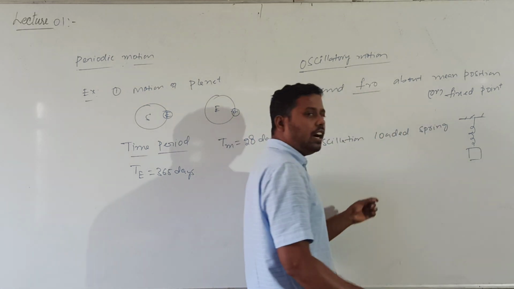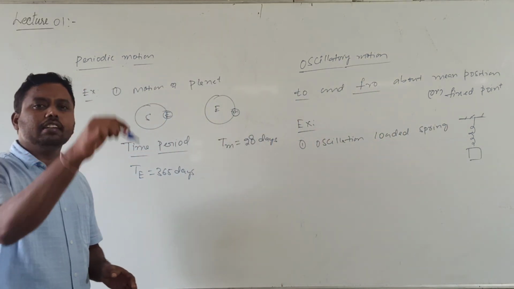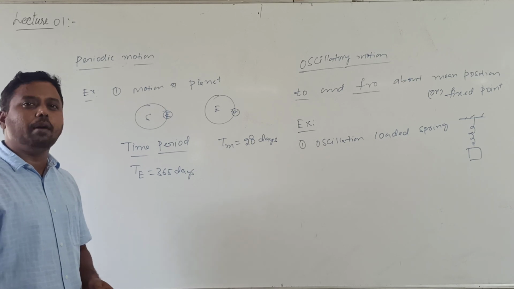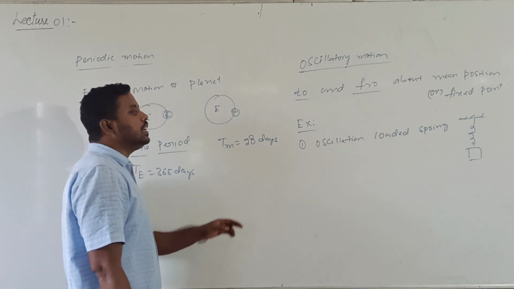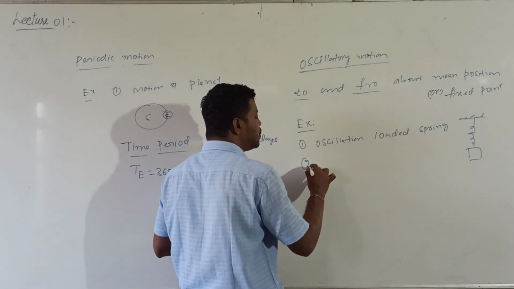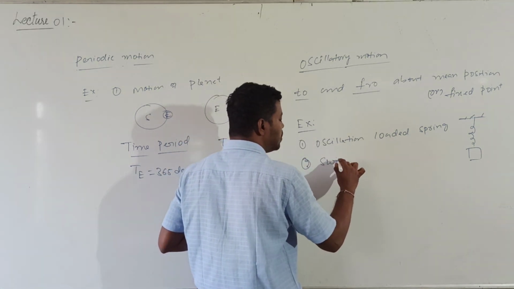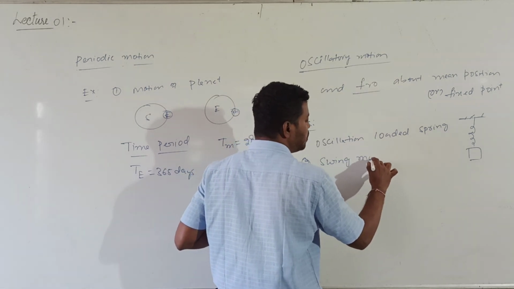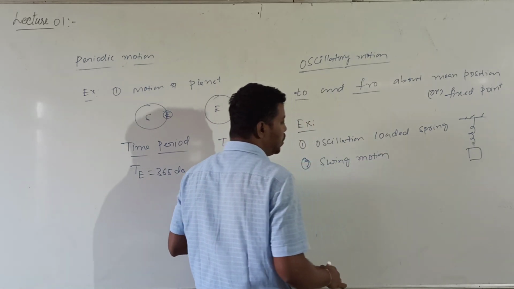If I pull the spring downwards and let it go, it will start moving up and down. That is an example for oscillatory motion. Even the motion of a swing is oscillatory motion, to and fro.